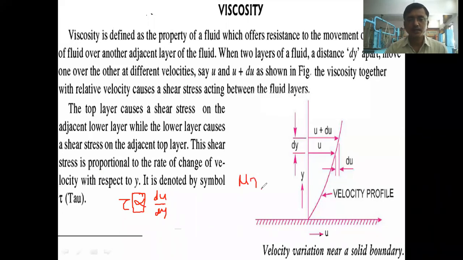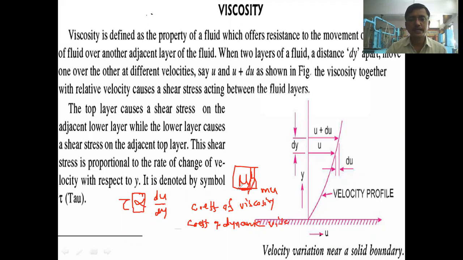Okay, that constant चे नाव आहे mu, and this mu is nothing but it is the coefficient of viscosity. त्याला काय म्हणतो आपण म्यूला? This mu is nothing but it is coefficient of viscosity, or it is also called as coefficient of dynamic viscosity. Okay, so you can just call it a viscosity or dynamic viscosity.